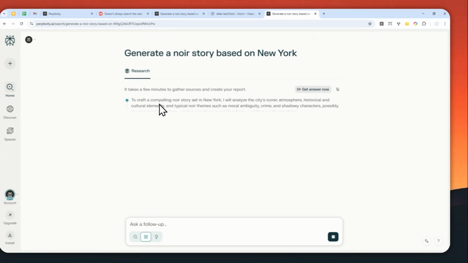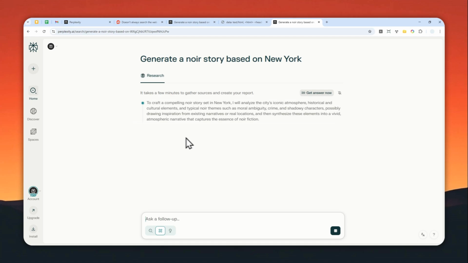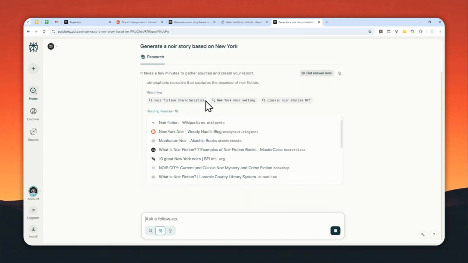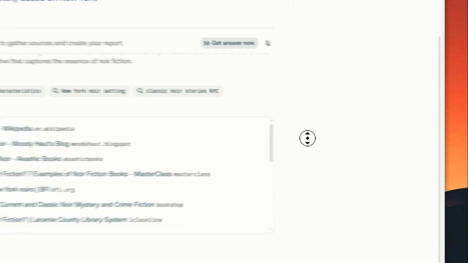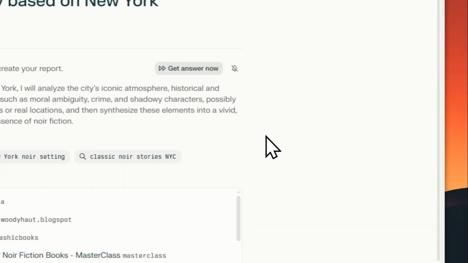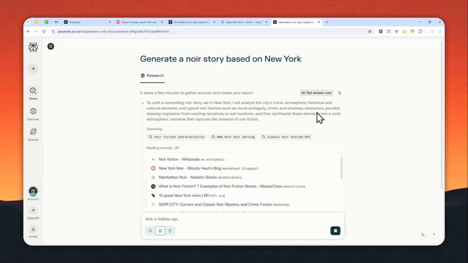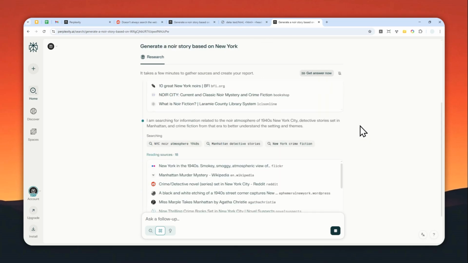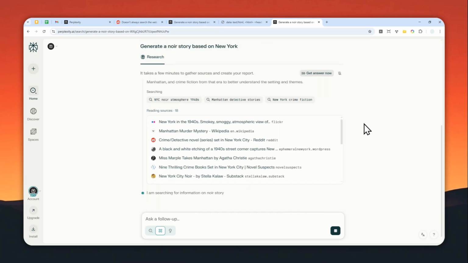In fact, it's going to be very, very thorough. If in the previous example it was only reading like 20 pages, in this one, it could be reading 50, 60, 100, maybe even 200 pages just to give you the answer. It's going to be much more thorough because it will think deeply before giving you the final answer. And usually the answer is much, much longer.